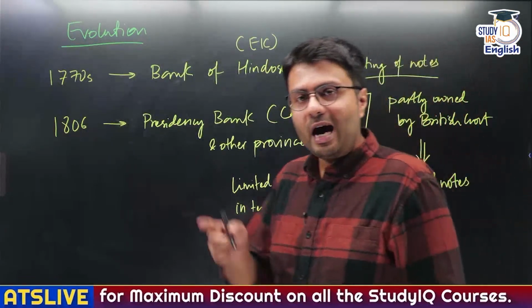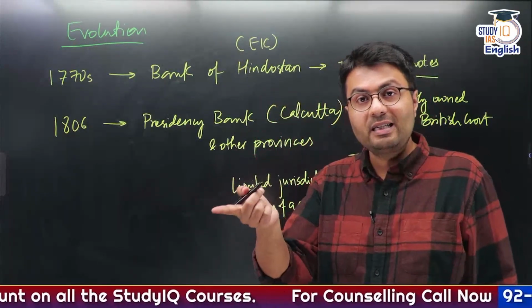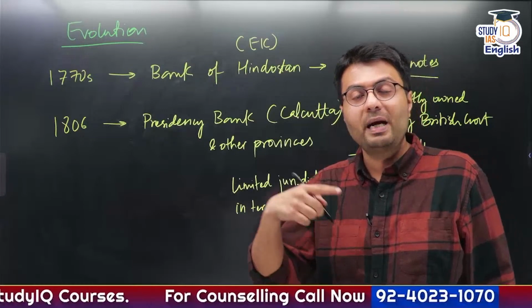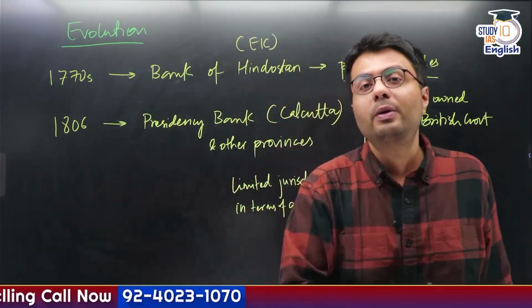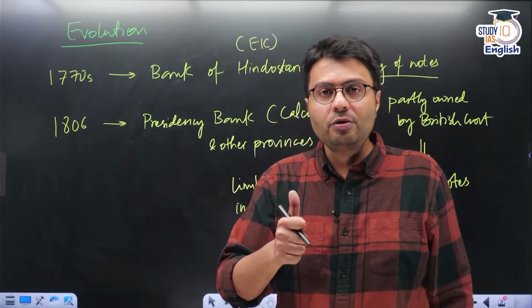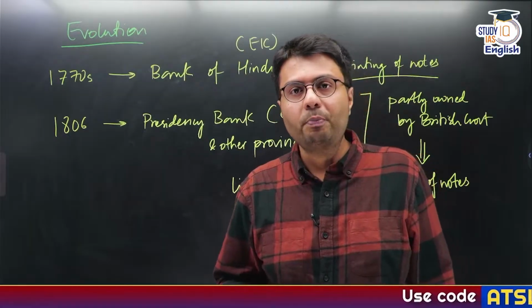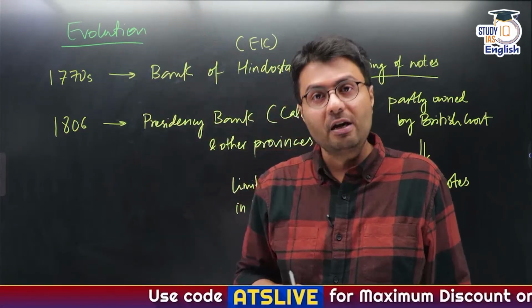First of all, if RBI prints a note in India, it is accepted in Kashmir, it is accepted in Kanyakumari, it is accepted in Kohima in Northeast, and it is accepted also in Kutch in Gujarat. So this means that the RBI, which is the only body responsible for printing of notes in India, its notes are accepted all throughout the country.